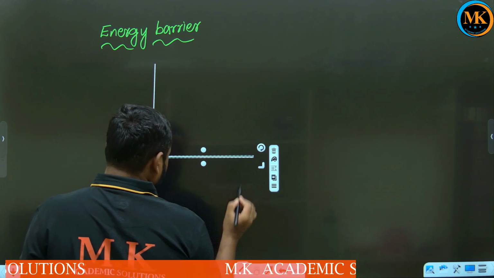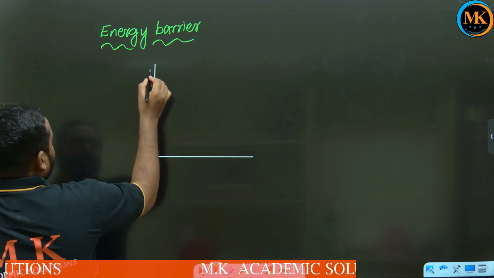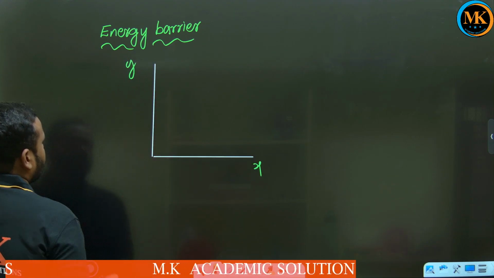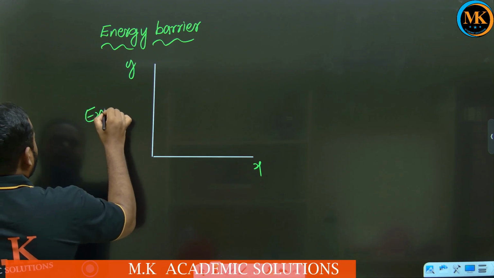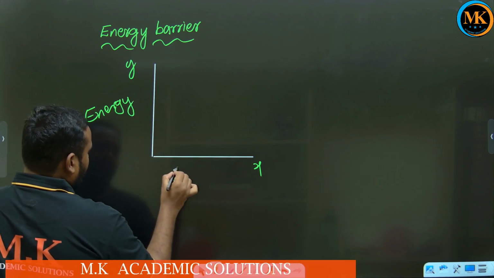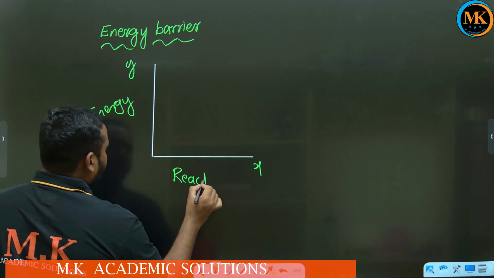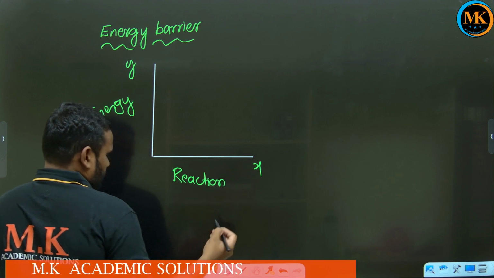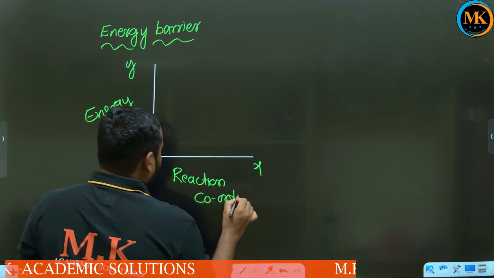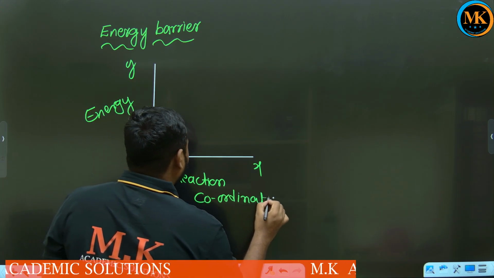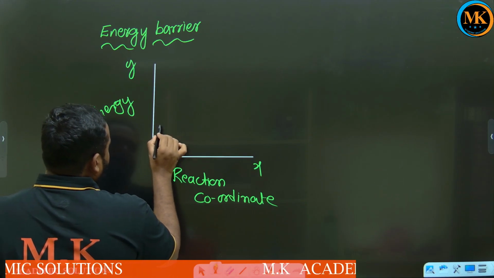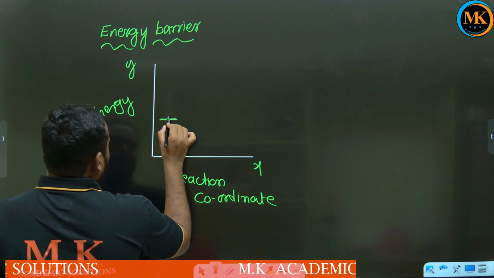Consider like this. This is the x-axis and this is the y-axis. On the x-axis we are going to take the energy, and on the y-axis we are going to take the reaction coordinate.